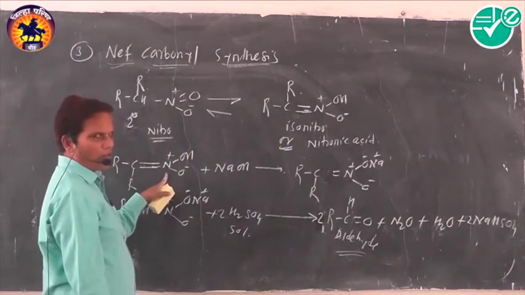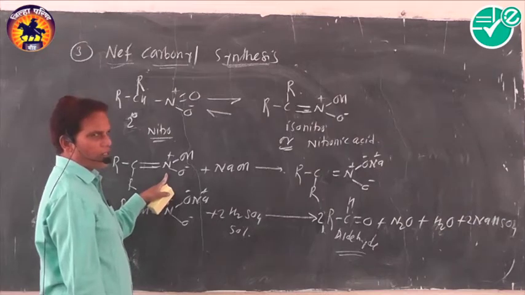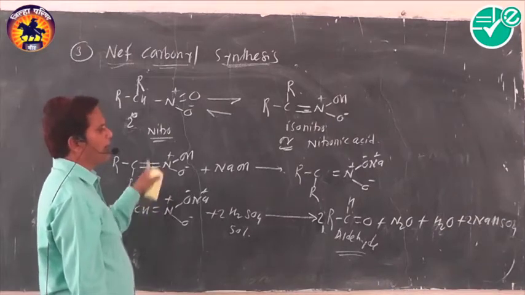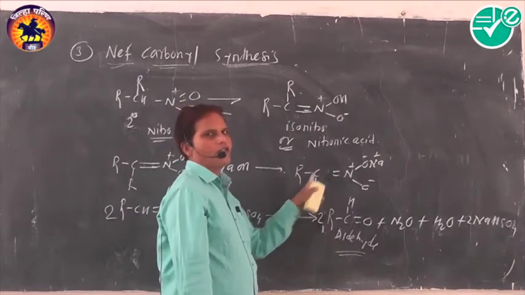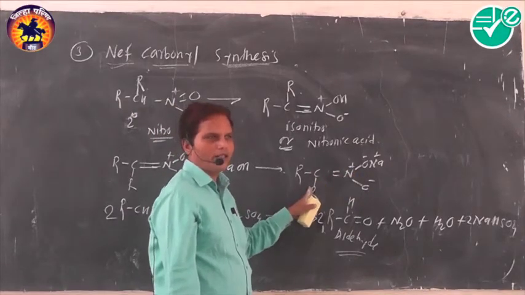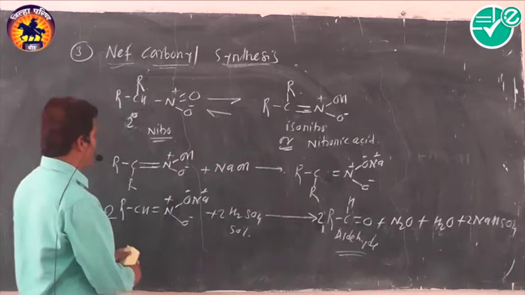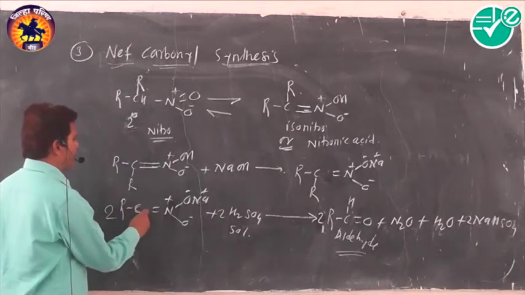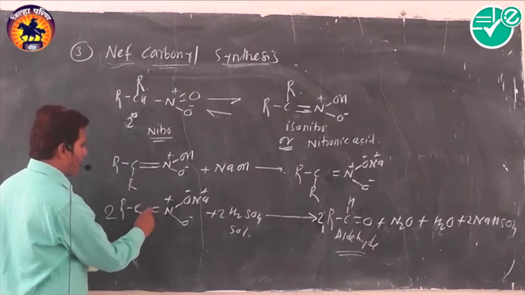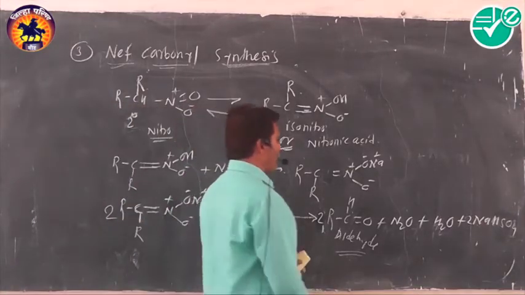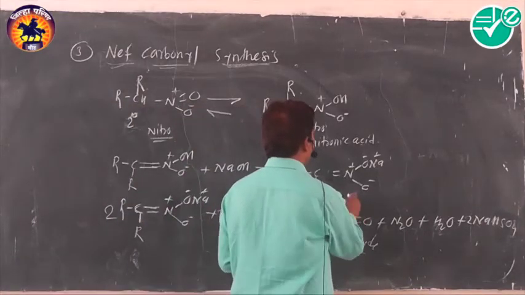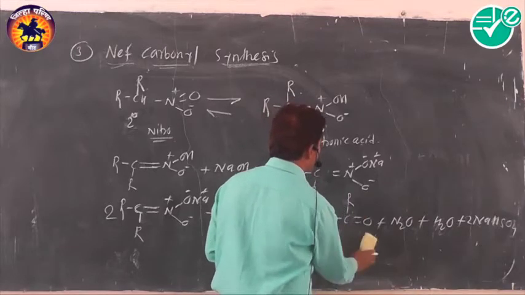It is the isonitro form or nitronic acid of secondary nitroalkane, and being acidic in nature, it reacts with NaOH and produces the sodium salt of secondary nitroalkane. This sodium salt reacts with sulfuric acid, undergoes hydrolysis, and produces ketone.